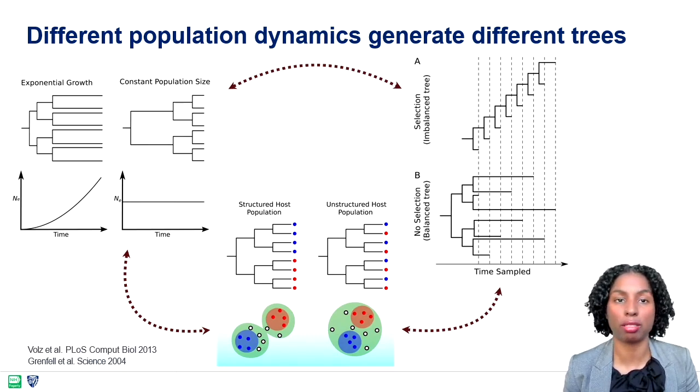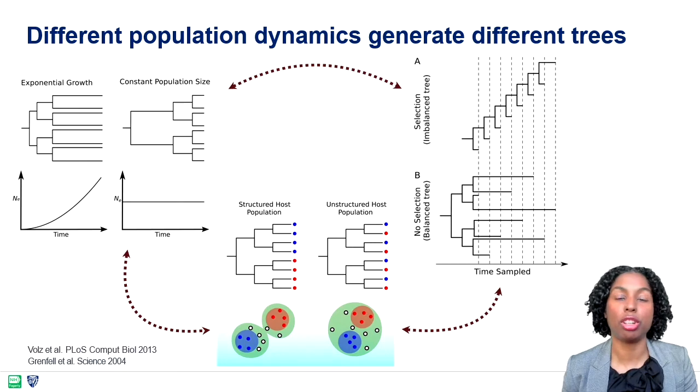Trees can also indicate whether the pathogen is under selection, as we can see in the trees on the top right. In the top tree, we see rapid substitution of lineages over time, meaning that the pathogen is under high selective pressures and thus has to evolve to overcome these pressures. A good example of this is influenza viruses and the reason why we need a new vaccine every year. The tree on the bottom shows multiple lineages co-circulating, so there is no advantage of one lineage over the other. This is something that can be seen, for example, in the hepatitis B virus.